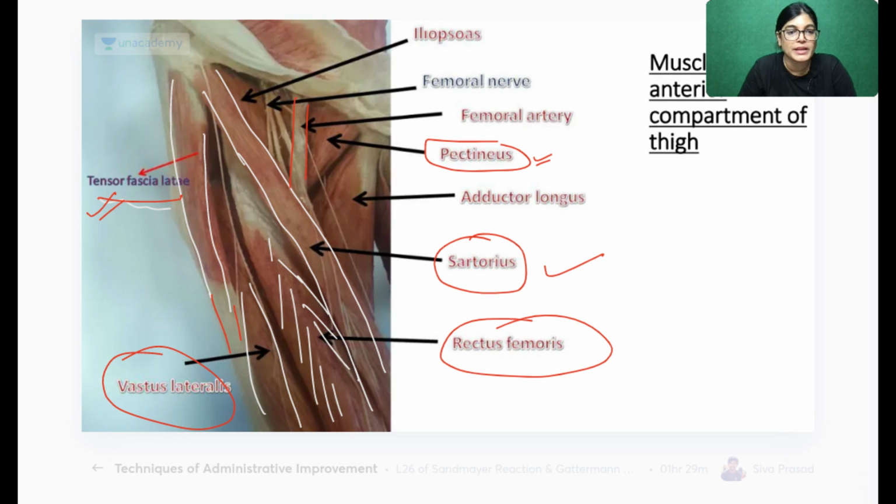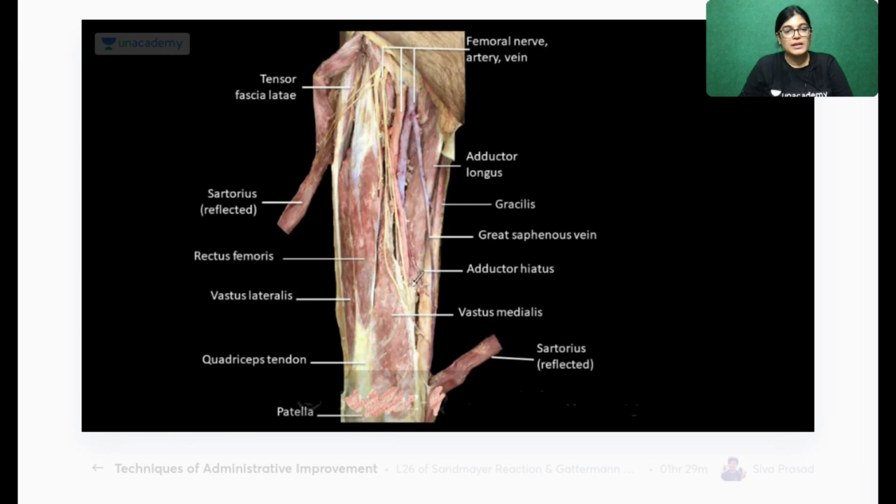The contents have been shown. The femoral artery is shown. The femoral nerve has been shown. Okay, done with this. Now, I have included one more cadaveric image in which deeper dissection has been done. Why deeper dissection, my dear friends? So that you can see the muscles more nicely.